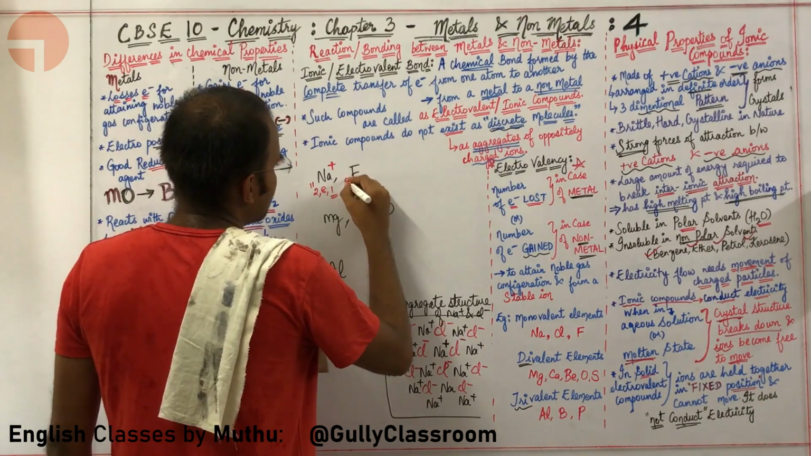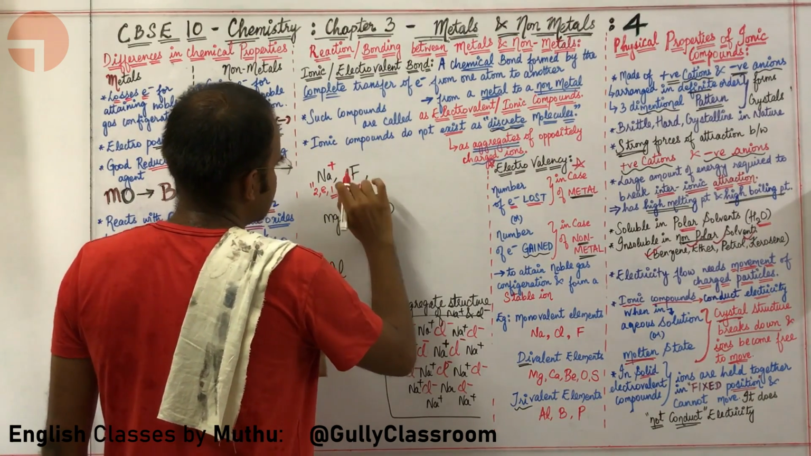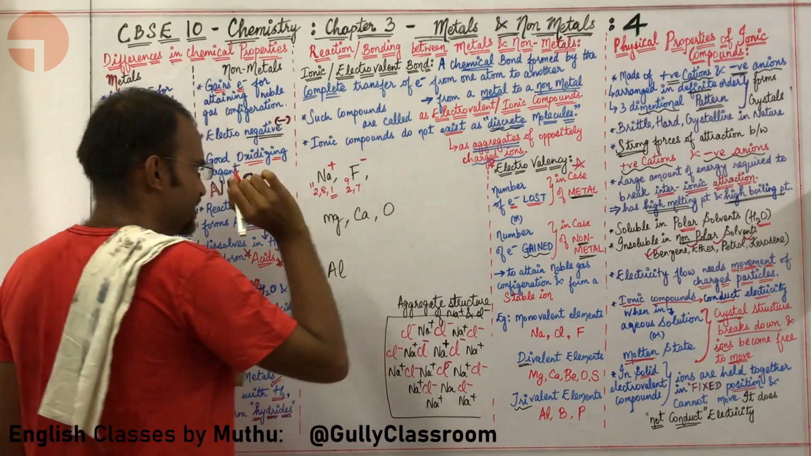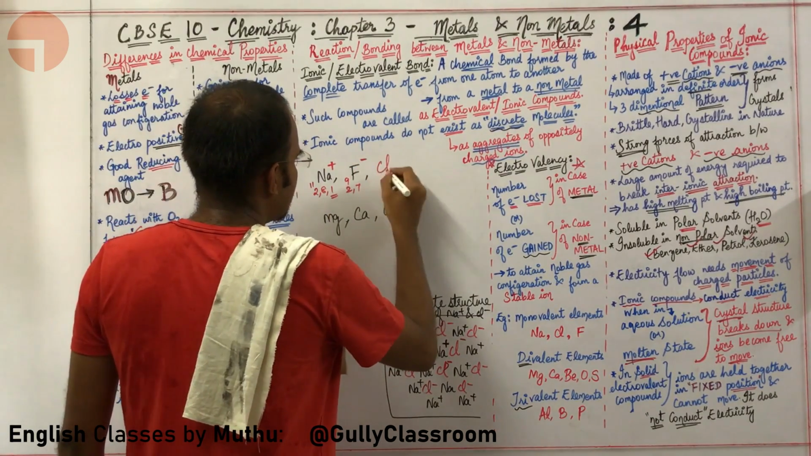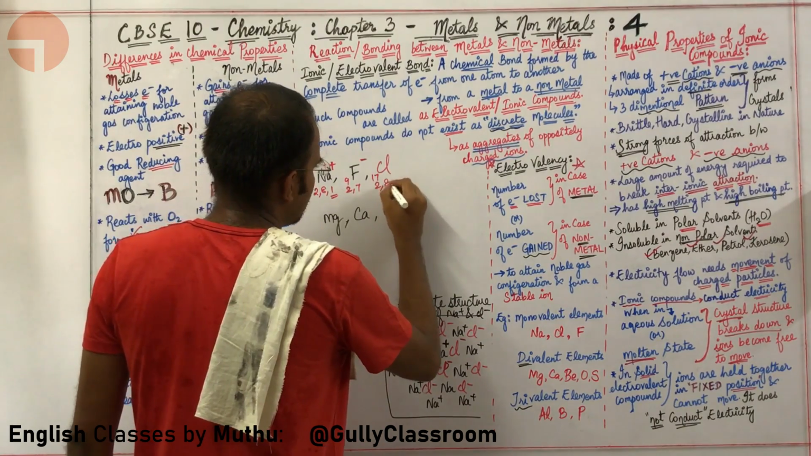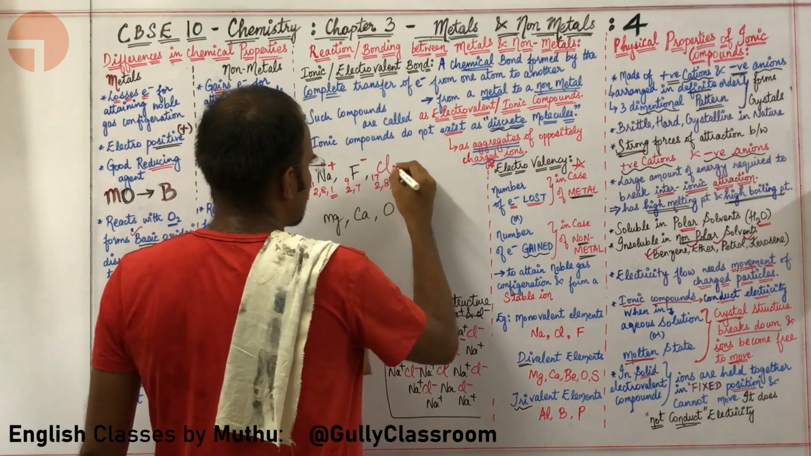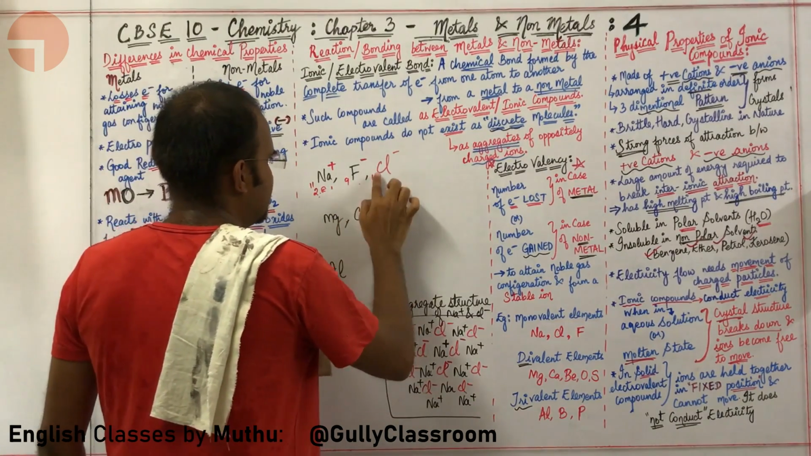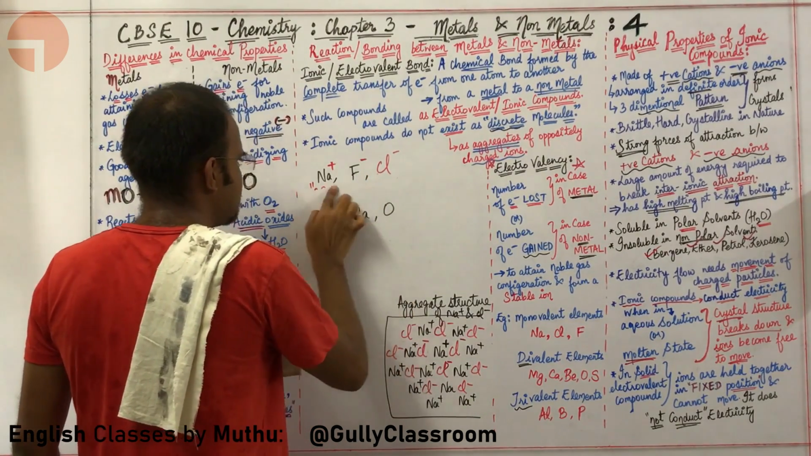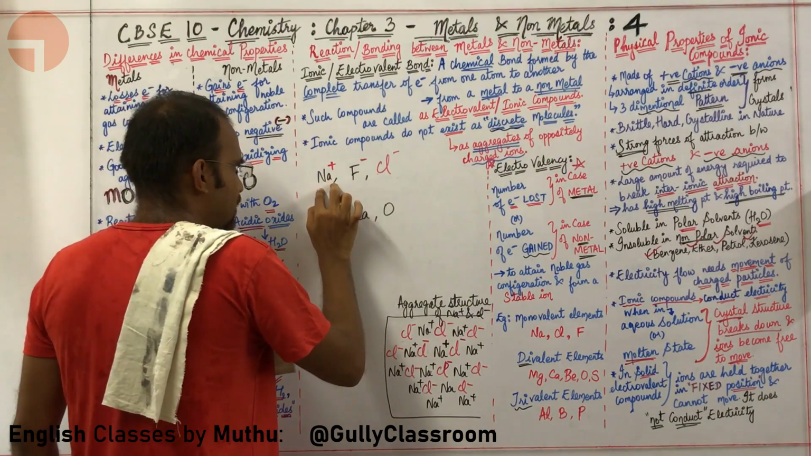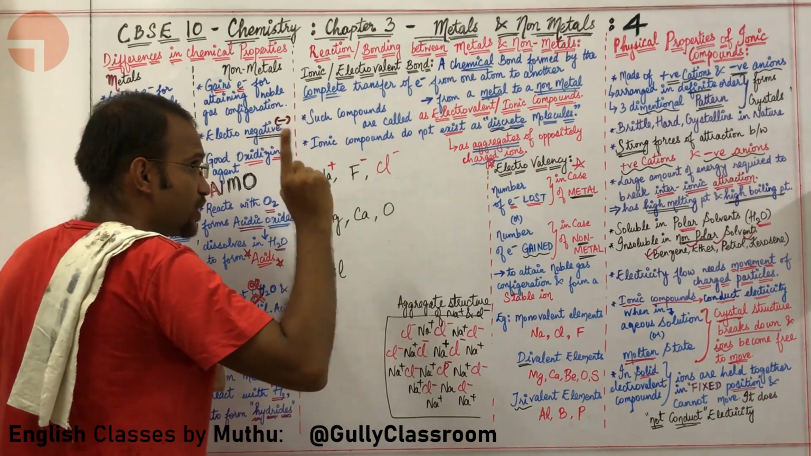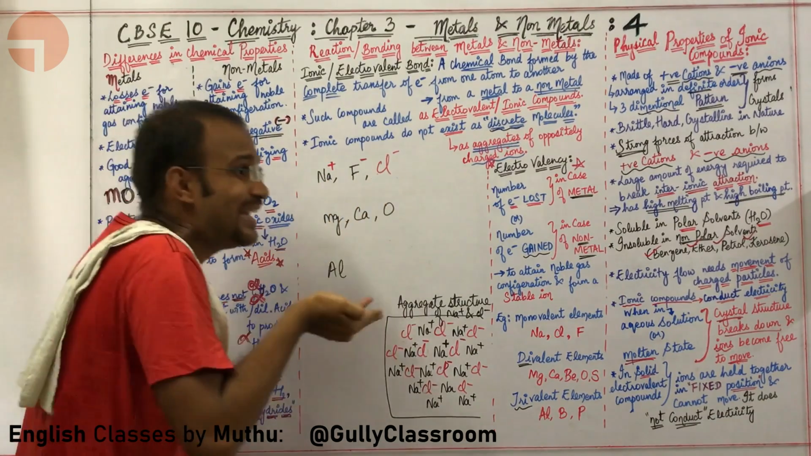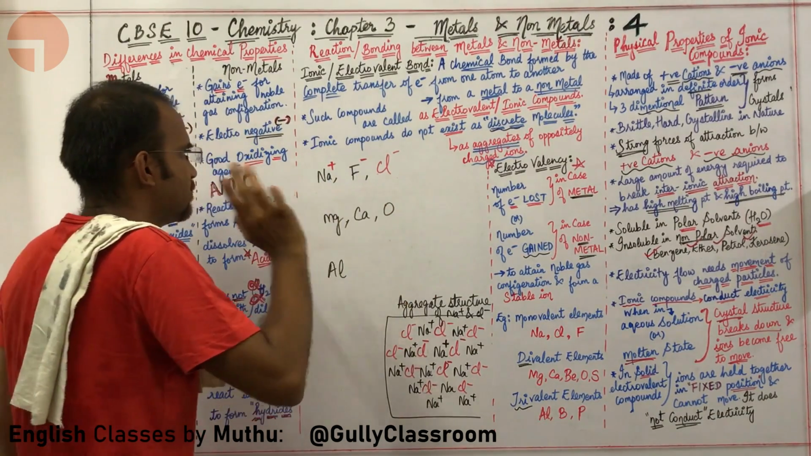Fluorine, atomic number is 9, 2, 7 is its electronic configuration, so it gains 1 electron, F minus. In a similar way, Cl, what is Cl? Atomic number is 17, 2, 8, 7. It is gaining 1 electron, so it is Cl minus. In each of these conditions, sodium is losing just 1 electron to gain noble gas configuration. Fluorine and chlorine are gaining 1 electron to attain noble gas configuration.